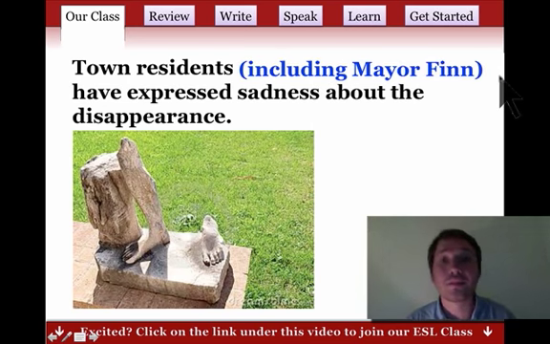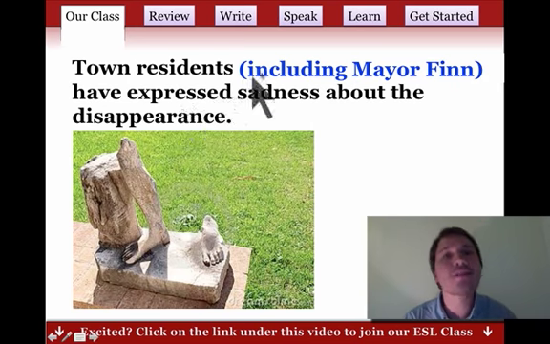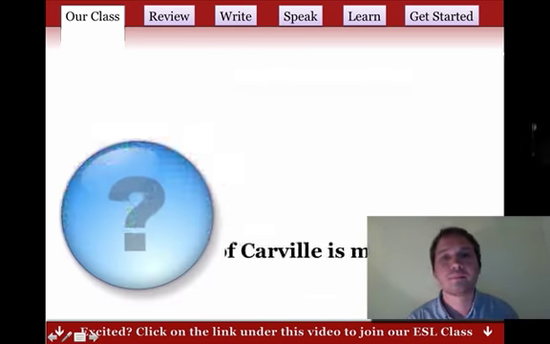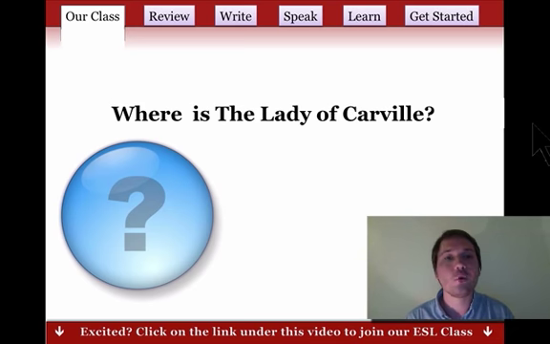And we can also add parentheses. Parentheses help you do a similar thing. We're adding extra information, and this tells readers that it's not as important as the rest of the sentence, but it's extra, right? So in our last lesson, we said the Lady of Carville's missing. We were talking about a statue that somebody stole. But we decided the sentence is a little bit boring, so we want to add a question. Where's the Lady of Carville? Now it's like a mystery, right? Where is she? And when I read it, I'm a little bit more interested.